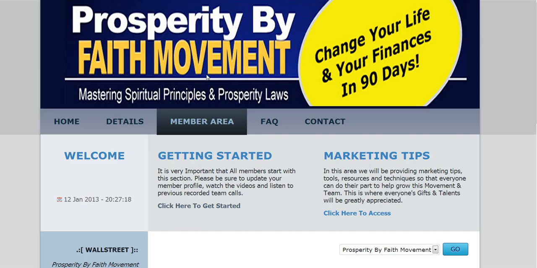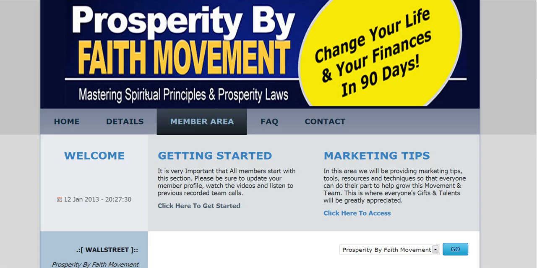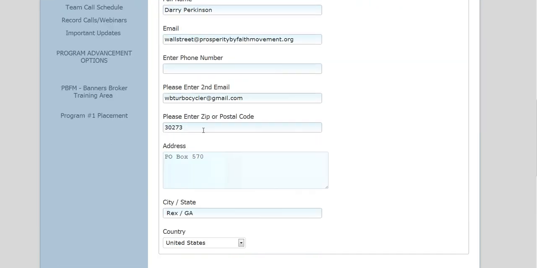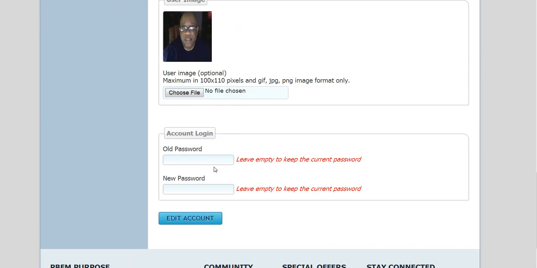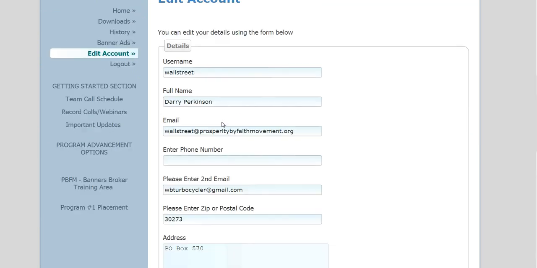Banner ads. Once we get the banner ads uploaded, it'll be in this section right here. You can use your banner ads to post things and put them up there. We're working on it. We're going to get that stuff squared away. If you want to edit your account details, information, phone number, all that stuff, it'll be all right here. All you do is go in, update the information, put in your old password. If you want to change your password, put a new password right here. You can do that all from this site.